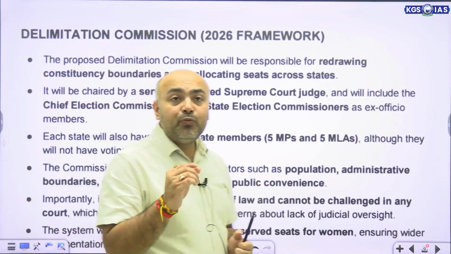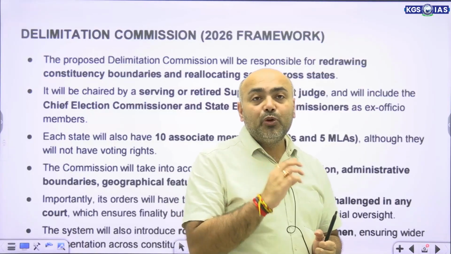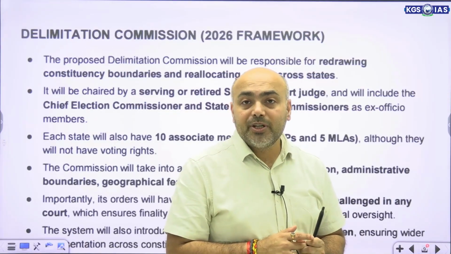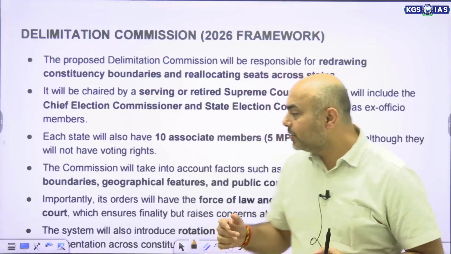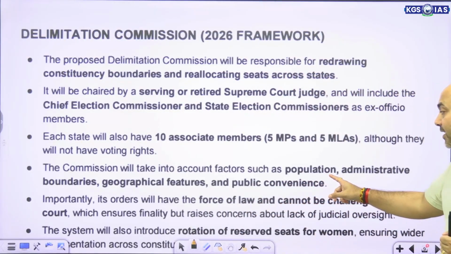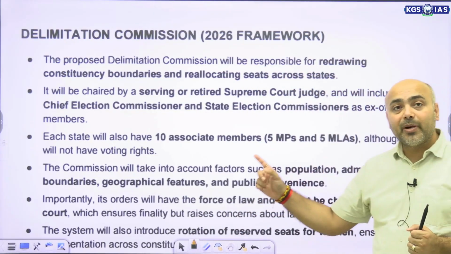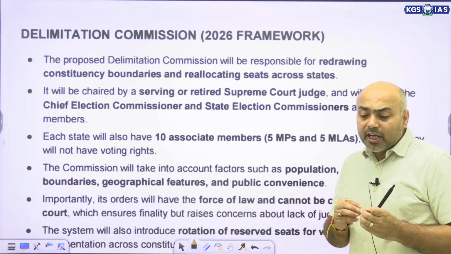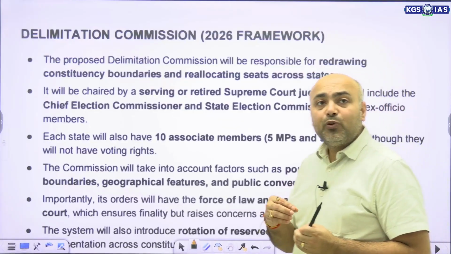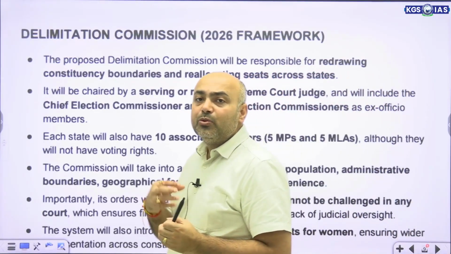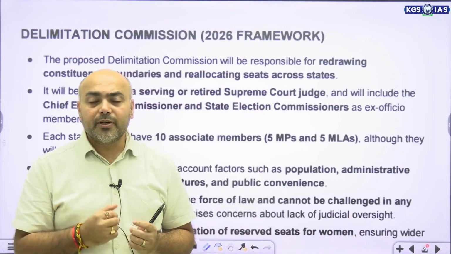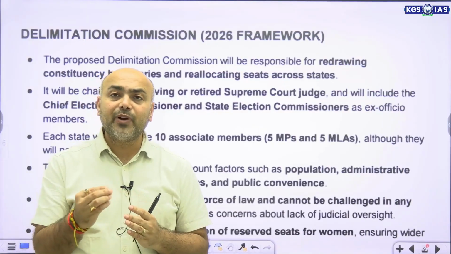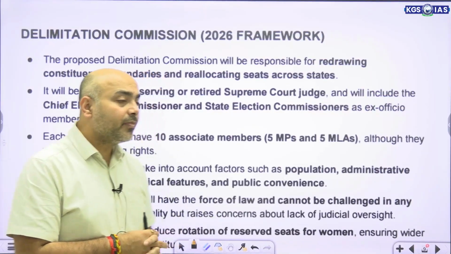And what would be the criteria that would be considered by the commission while taking up delimitation? They will consider criteria like population, administrative boundaries, geographical features, and other issues of public convenience. They would all be taken into consideration while coming up with delimitation.